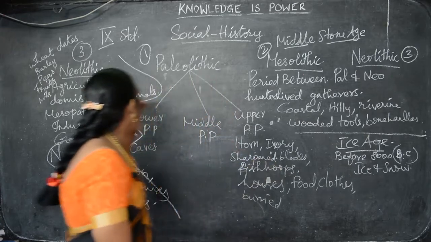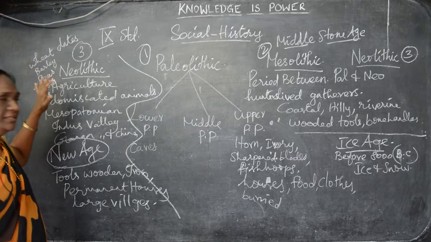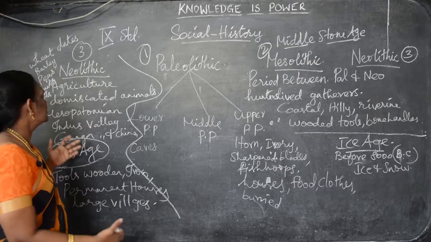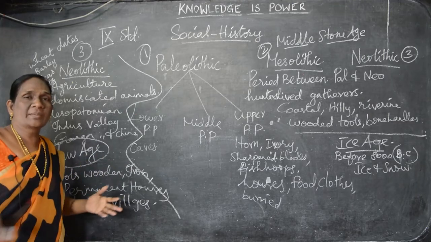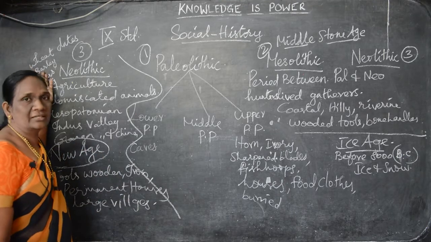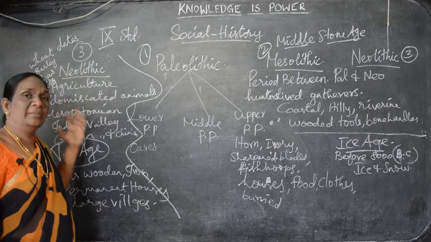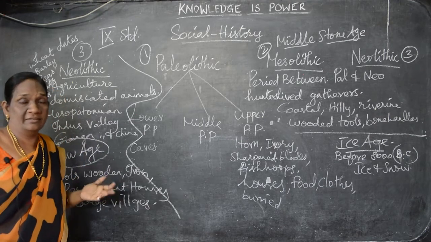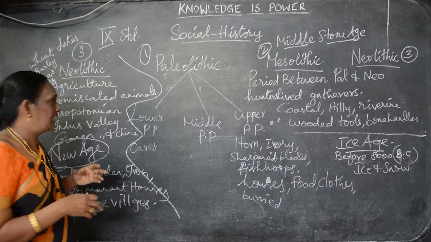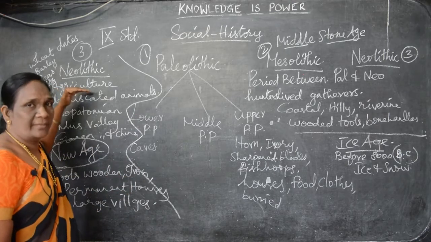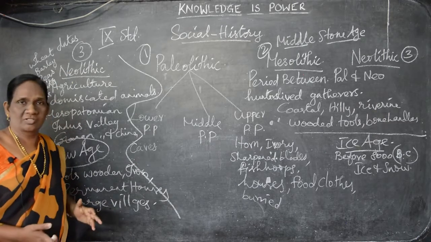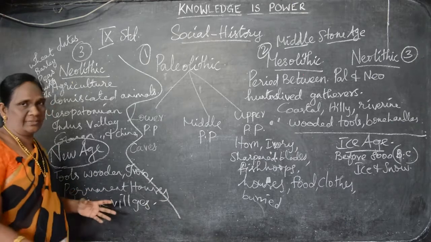Okay, then the third age is called the Neolithic period, Neolithic age. And in the people, much development had happened in the human beings. They started to do agriculture. Many crops, fruits were cultivated. What are the crops? We saw that wheat, barley, peas, like that they cultivated, and many fruits like pomegranate, dates, like that they started to cultivate, and many nuts, trees, plants, understand. So agriculture was much developed during the Neolithic period. Okay, and they started to domesticate animals also. They domesticated animals to help them, understand.